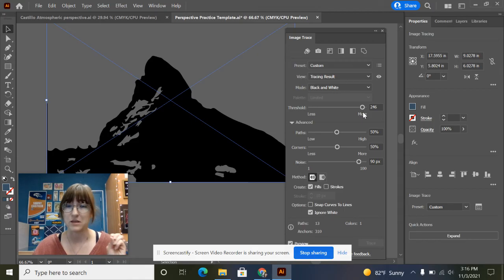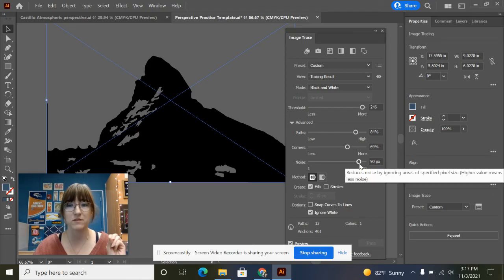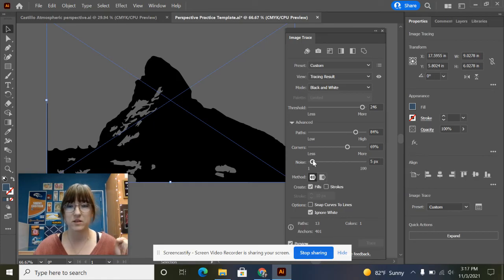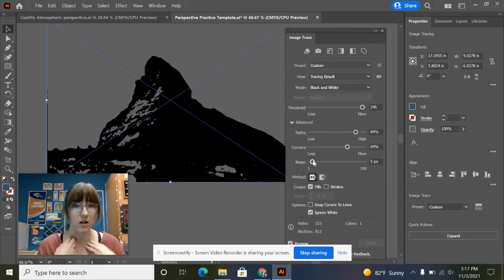I have a plan. So what we want to do is make sure the edge of this mountain is detailed. So I'm going to give it more paths. I'm going to give it more corners. And then I want the noise, just so that you can see what it does, to go down, right? So let's just look and see what happens. Do you guys see how all of a sudden I got a lot of more little tiny dots on my mountain?